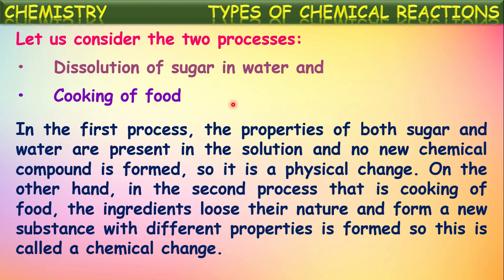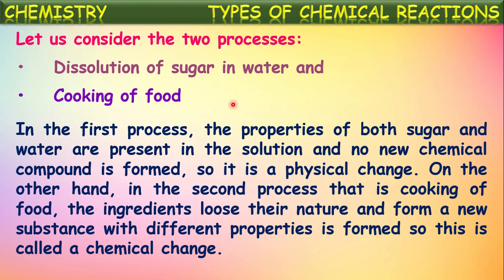Dissolution is a physical change, whereas cooking is a chemical change, because in the dissolution process the mixed components can be separated by physical methods. They can be separated simply. But in a chemical process like cooking, the original substances taken cannot be obtained back from the chemical substances obtained.